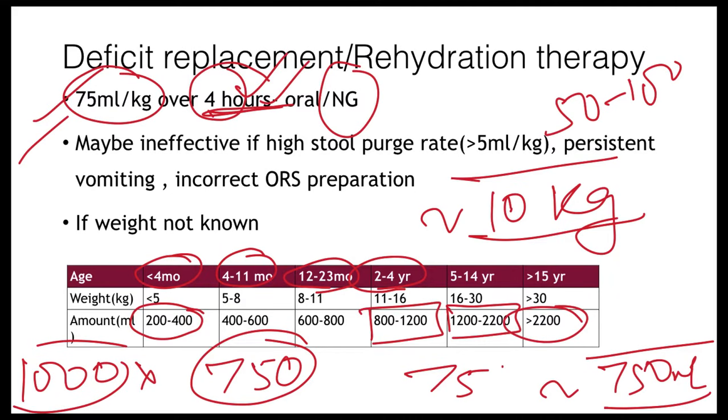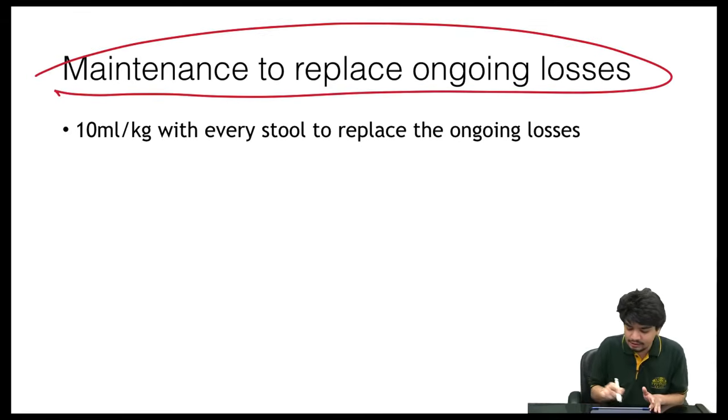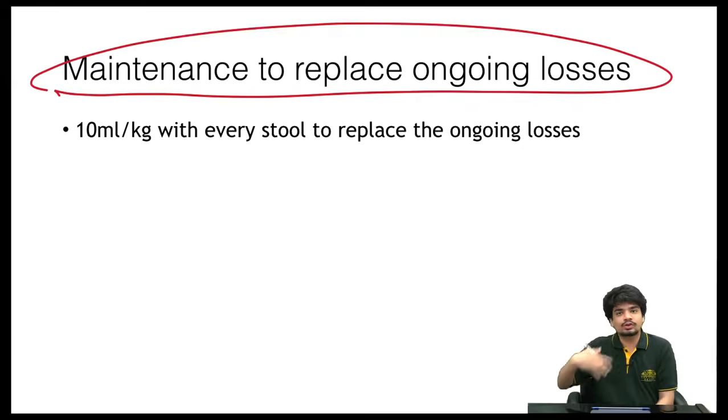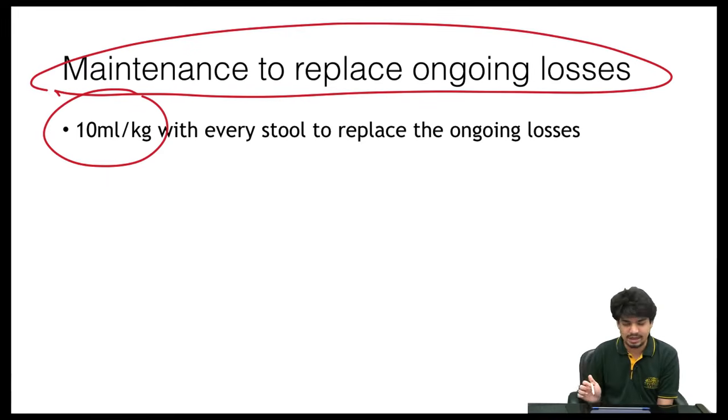So depending upon the weight of the child, we can calculate what is the daily fluid requirement, what is the rehydration that we have to give. And then you have to give maintenance in order to replace ongoing losses. So he's going to have ongoing losses because he is going to pass stool. So you have to give ORS with every stool at the rate of 10 ml per kg.